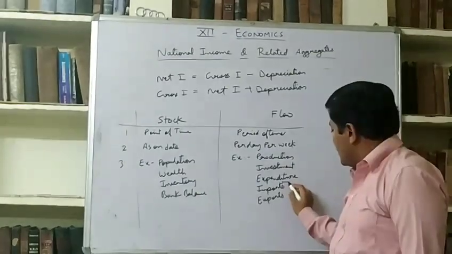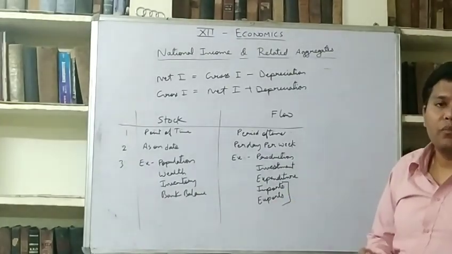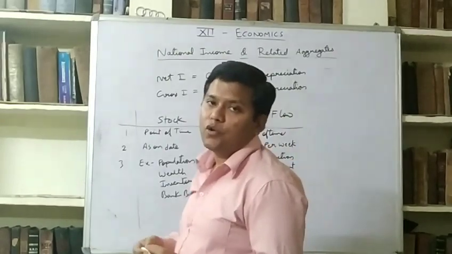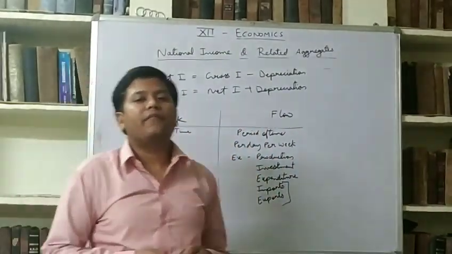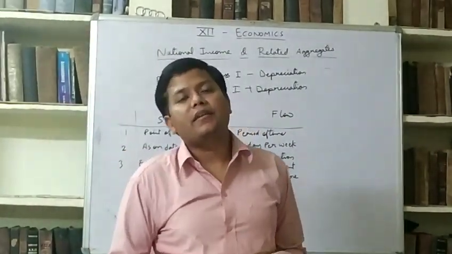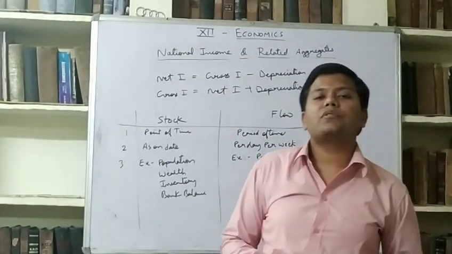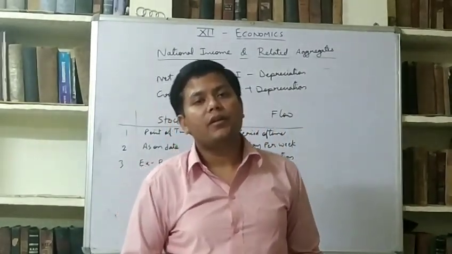Imports and exports are always flow, because these are not accumulated. These are always calculated fresh for each and every year. We calculate imports for 1 year only, per year.